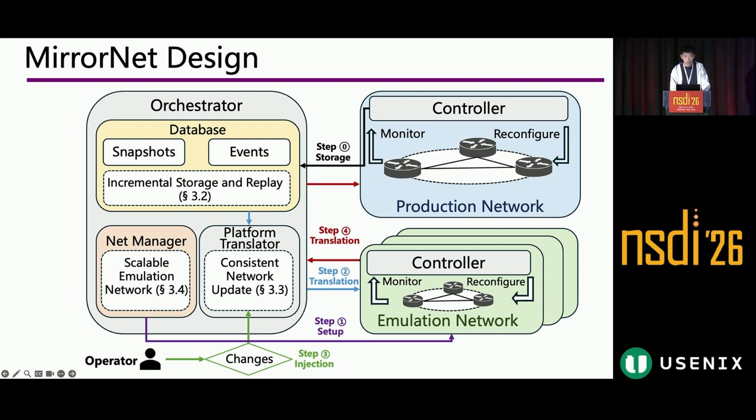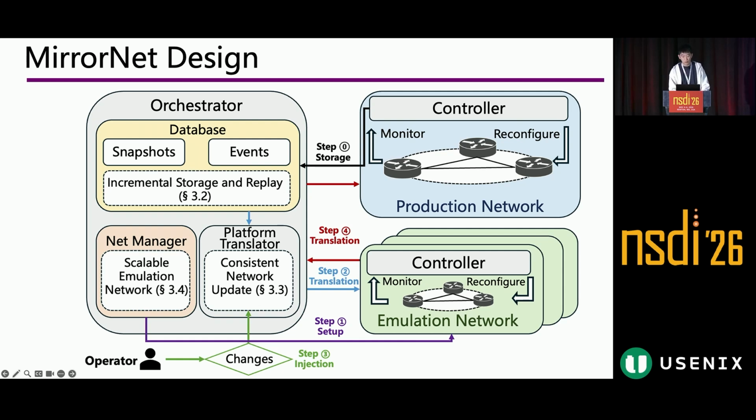To achieve this goal, our MirrorNet consists of 2 key components. We have a central controller, the emulation orchestrator, and a set of emulation networks. As shown here, in step 0, the orchestrator continuously retrieves real-time network data from the production network and stores it in a database. And then it takes emulation tasks from the operator. Based on each task, the orchestrator deploys 1 or more emulation networks as shown in step 1, with their lifecycle managed by the NET manager.